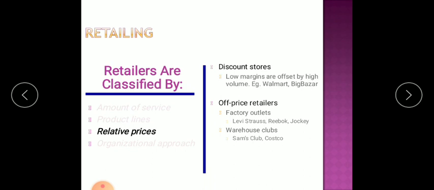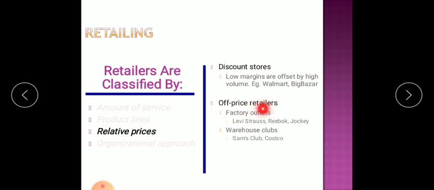All these big stores have a very huge turnover, and the margins that they keep are very low. Because they keep very low margins, the MRP is less, and hence their customers get a discount on every product. Low margins and high turnover mean these discount stores also earn good profit.